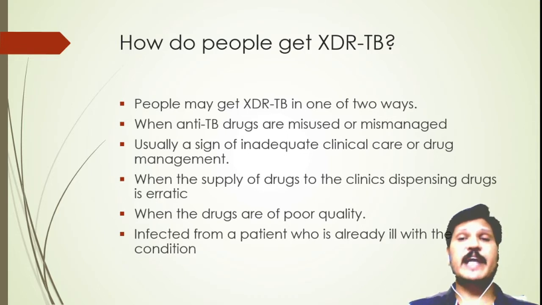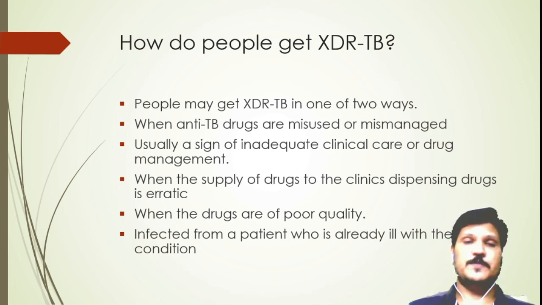How do people get XDR-TB? People may get XDR-TB in one of 2 ways. When anti-TB drugs are misused or mismanaged, usually a sign of inadequate clinical care or drug management, when the supply of drugs to the clinics dispensing drugs is erratic, or when the drugs are of poor quality. Or they may be infected from a patient who is already ill with the condition.